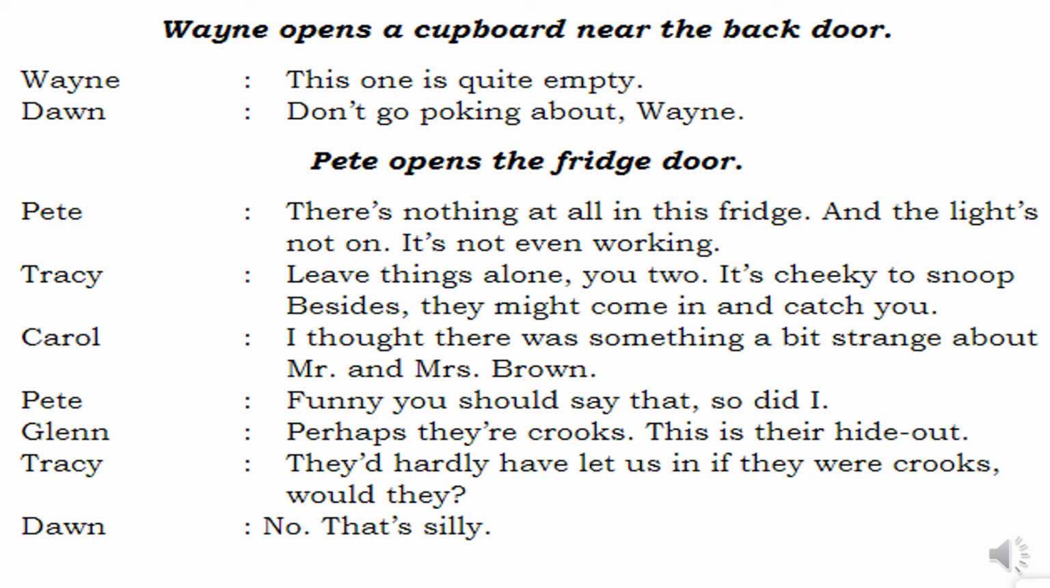Pete opens the fridge door. Now Wayne opened the cupboard. Pete will open the fridge door. Pete will say, there is nothing at all in this fridge, and the light's not on. It's not even working. Once you open the fridge, the light has to be on. There is no light also. It is not even working.